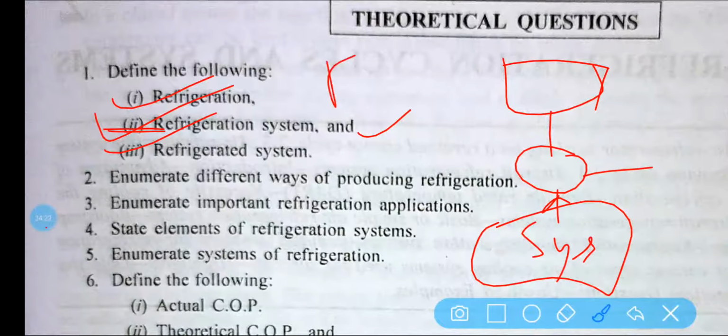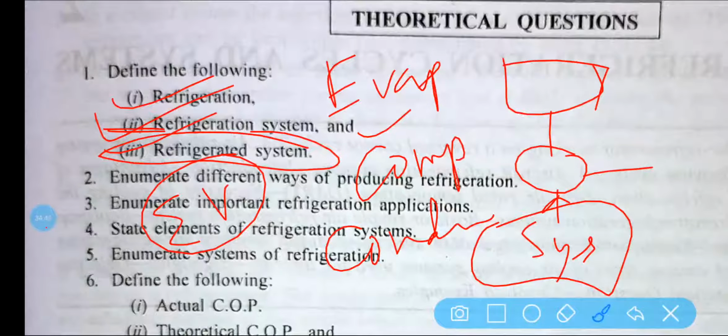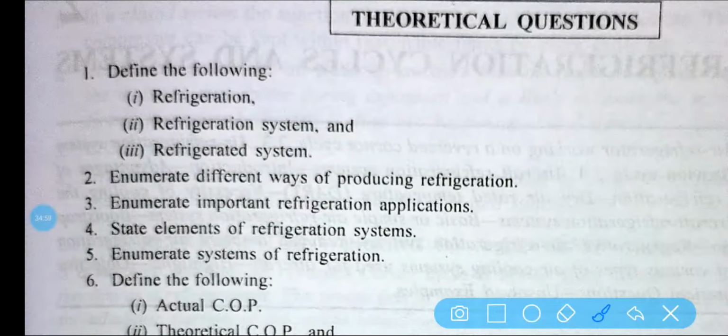That means the equipment is the evaporator, compressor, condenser, and expansion valve, that is, the capillary tube. These are the refrigerating system, and the system which is kept at lower temperature is called the refrigerated system. Clear? Now next question. These are your assignment. Solve it at home.